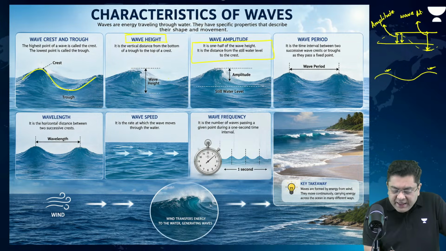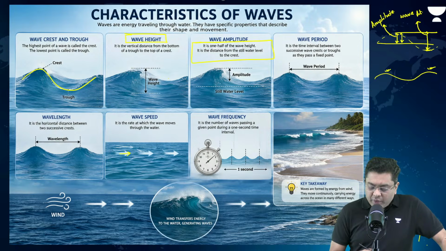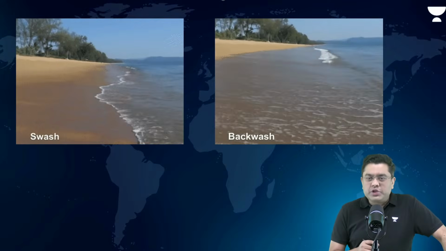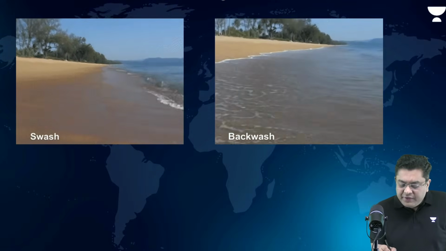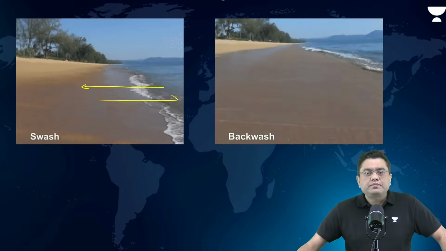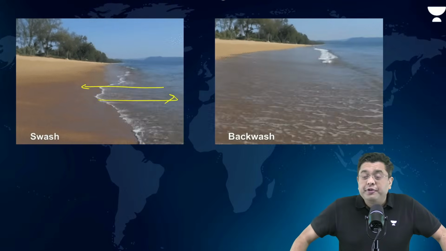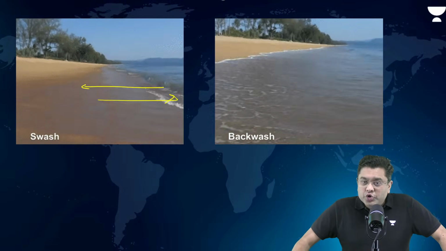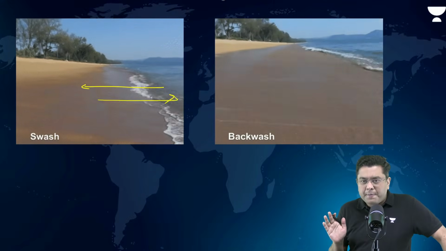Okay, the speed at which the water can move is also what is referred to as the wave speed. Now, when you stand at the coastal area, you basically observe that the sea waves come in and then they go back. Most of you would have observed this. So this is also a phenomenon associated with the wave, right? In the coastal area, the wave comes in and then it goes back.